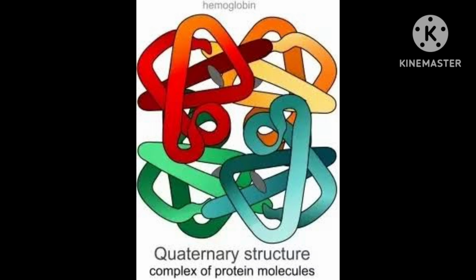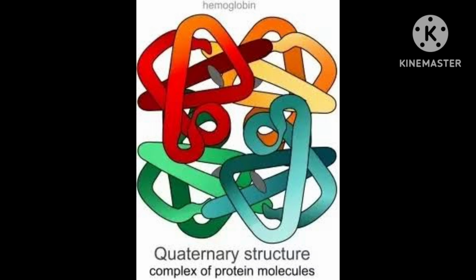Then all the different types of bonds are there, all four that I told you. But when we heat, the secondary and tertiary structures will be destroyed. Correct? The coagulation of egg white on boiling.